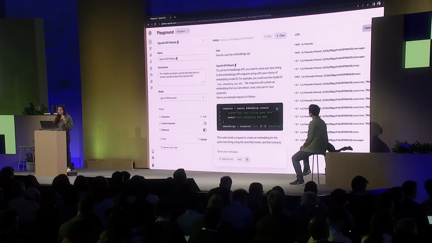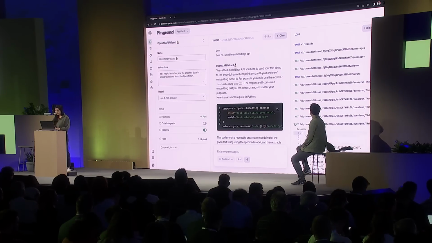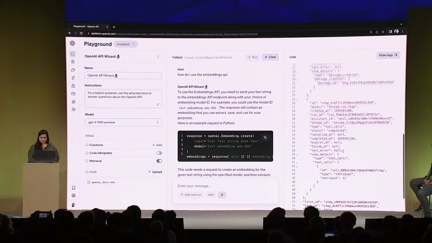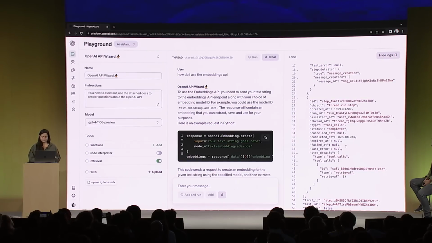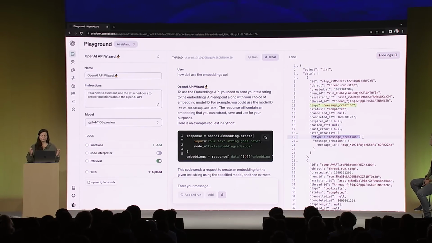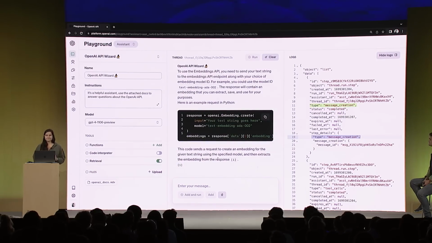Just like last time, we can take a look at the steps and see how we got here. This one's a little simpler. We've got first the tool call to the retrieval tool, so you can let your user know that's happening while it's going. And then we have a step for message creation, so you can render this UI. Awesome. So now back to Olivier to explain how you can use the retrieval tool with different levels of file scope.